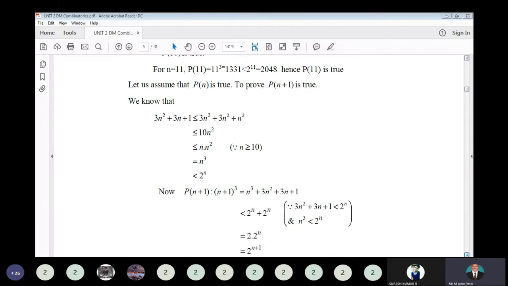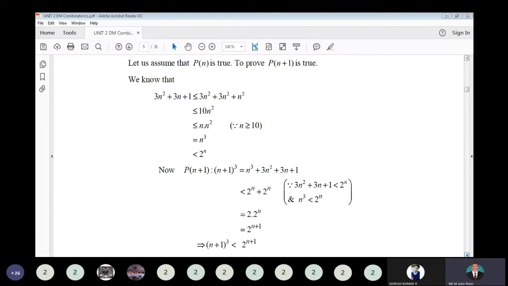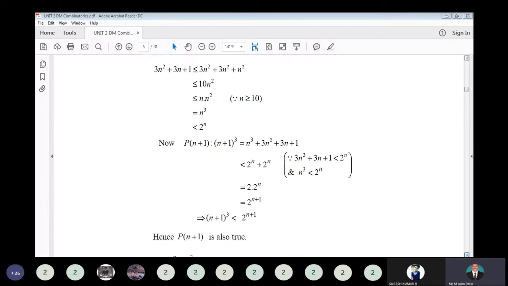So for that, actually, n plus 1 whole cube we take up. That is n cube plus 3n square plus 3n plus 1 expansion. The (a plus b) whole cube expansion is a cube plus 3a square b plus 3a b square plus b cube. For that they are taking. So the n cube, as per P of n, we are writing as 2 power n. So the remaining 3n square plus 3n plus 1, by the earlier calculation, is also less than 2 power n. You can write that as less than 2 power n plus 2 power n. So that is 2 into 2 power n, so that's equal to 2 power n plus 1.